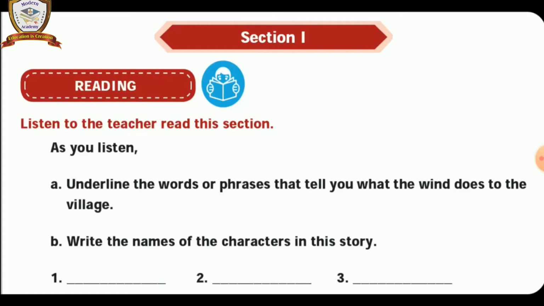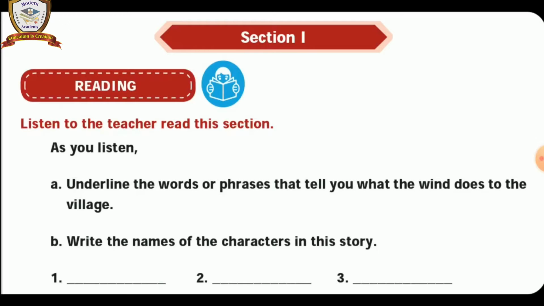First question, we are asked to underline the words and phrases regarding what the wind does to the village. Second question, 3 dashes are given children. I think 3 main characters are involved in the story. Let us learn the section 1 to know the characters as well as what the wind does to the village.